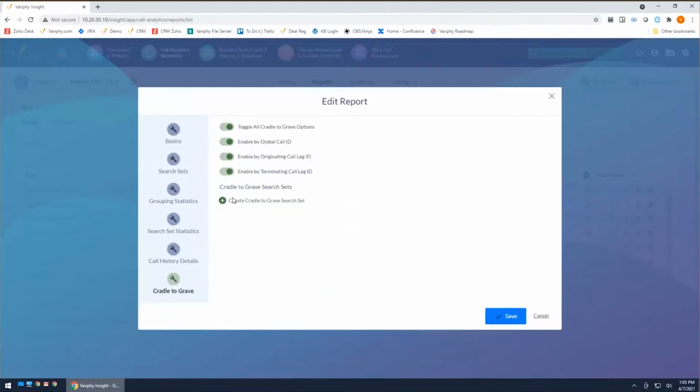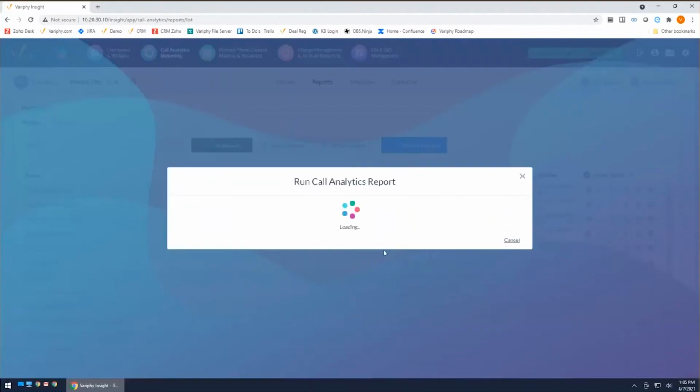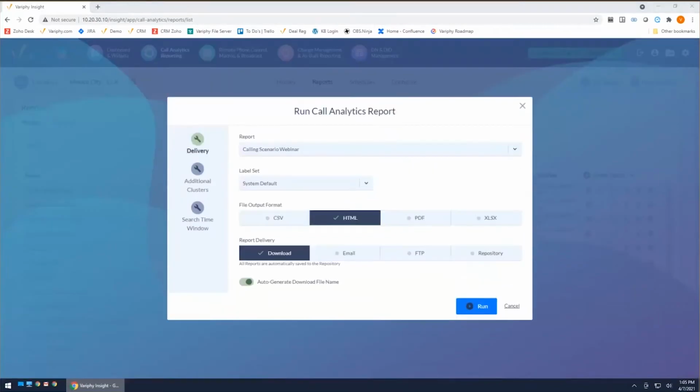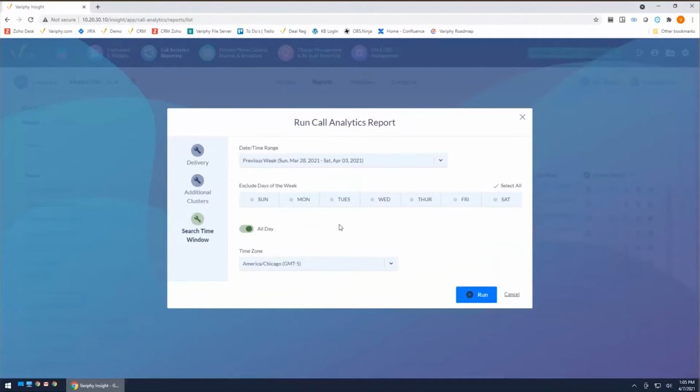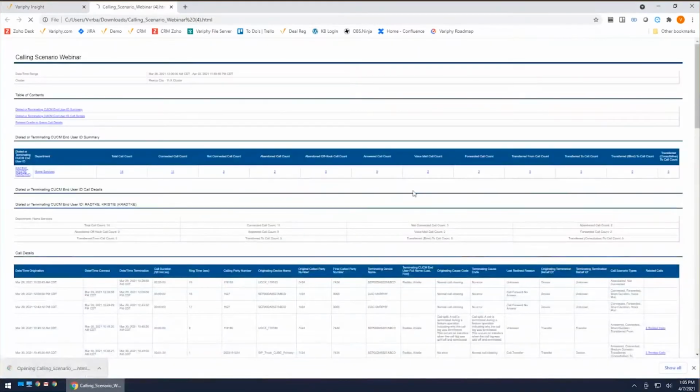I'm going to turn on cradle to grave so we can take a look at some of our more advanced scenarios like transfer calls and forward calls and things like that. So let's give this a run and start taking a look at some of our calling scenarios. First thing we're going to look at here, and let me set my time window, is we're going to go ahead and query some calls.